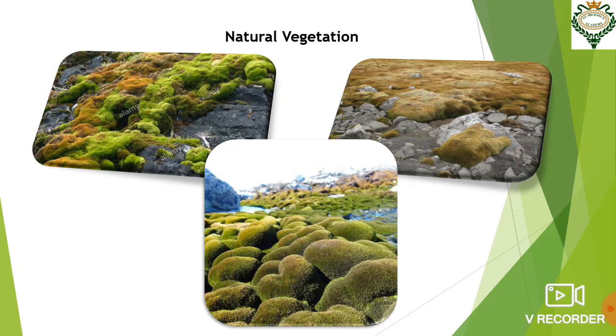Now, natural vegetation. You see, this place is very cold. In reality, it is a cold desert and has no plants except for just a few mosses and lichens that are found clinging to the rocks, as you can see in these pictures. So there are no such plants or trees that grow in this region because this is a desert. The only type of vegetation found here is mosses and lichens, as you can see in these pictures.